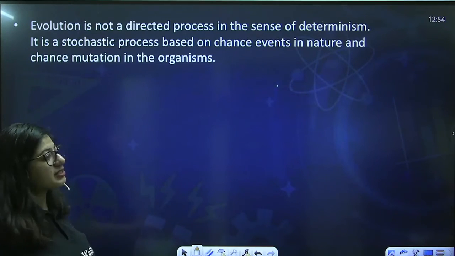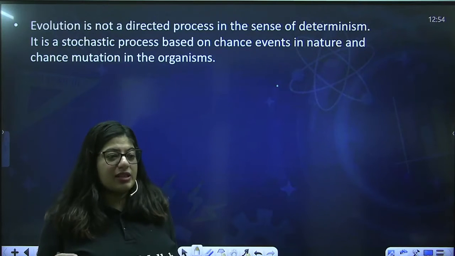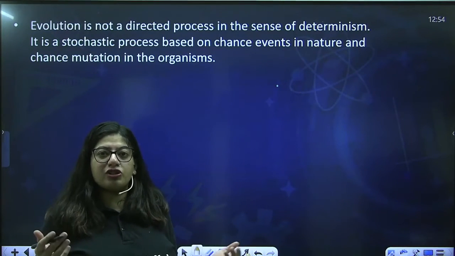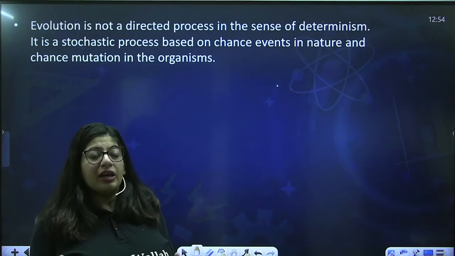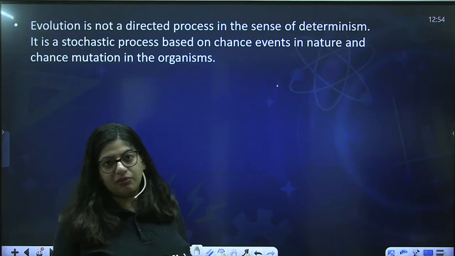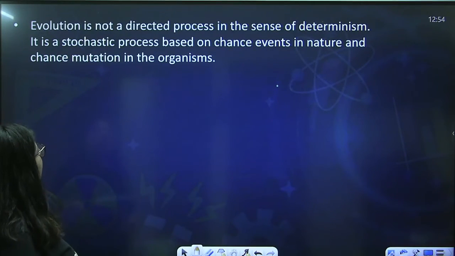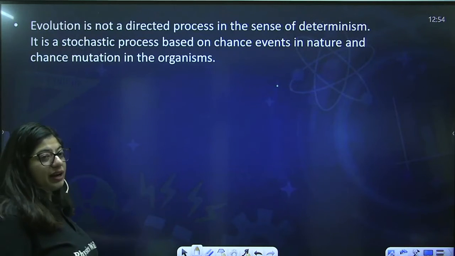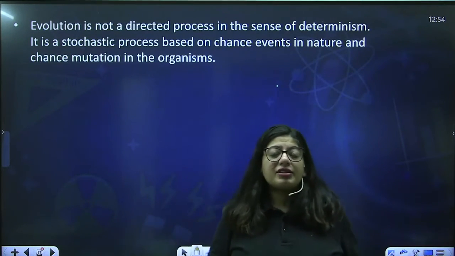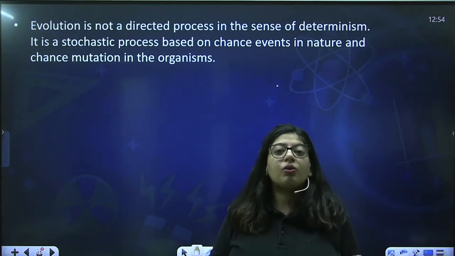Stochastic process means it's the one with probability. You never know what will happen. For example, we always say who will win the match. We have no sure determination of this, right? We always have a probability. Maybe this team will win, maybe that team will win. Okay. Based on chance events in nature and chance mutation in the organism, and that is due to the events that organism is facing. Imagine the organism never faced competition, no change in environment, there will be no evolution.